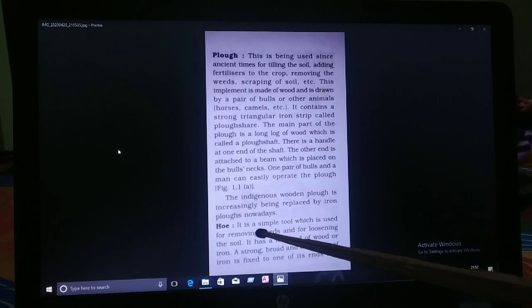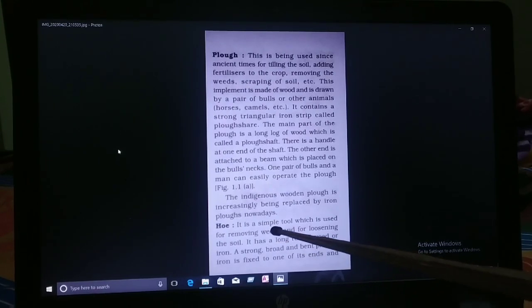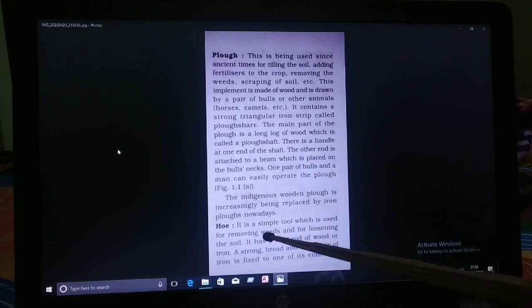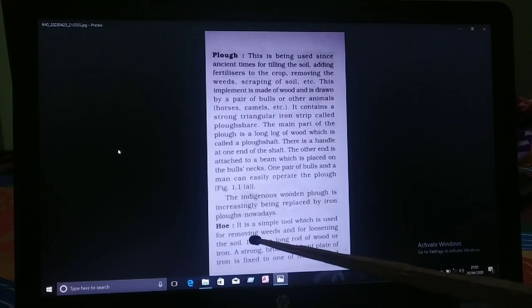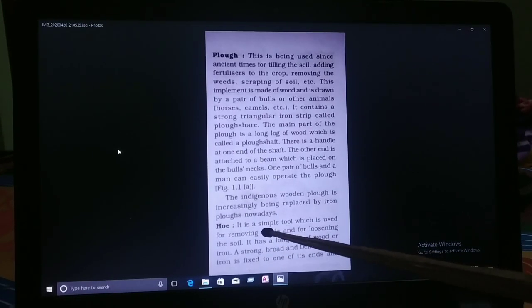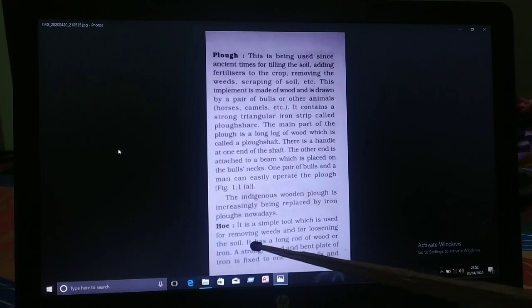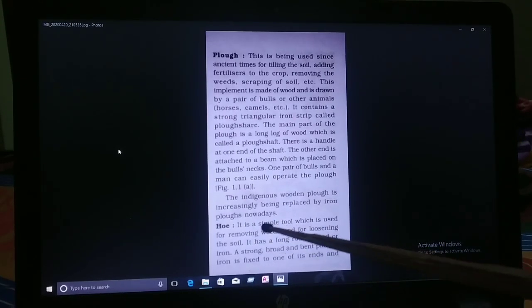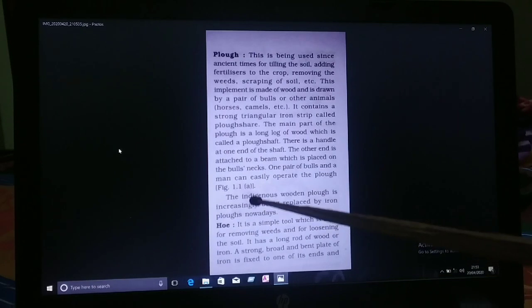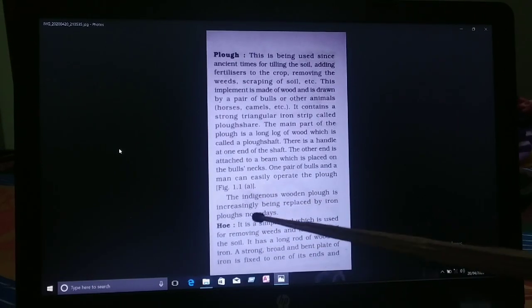So it is very important to remove these weeds from the crop field. Otherwise it affects our crops. We are not getting a sufficient amount of crop if weeds are present there.